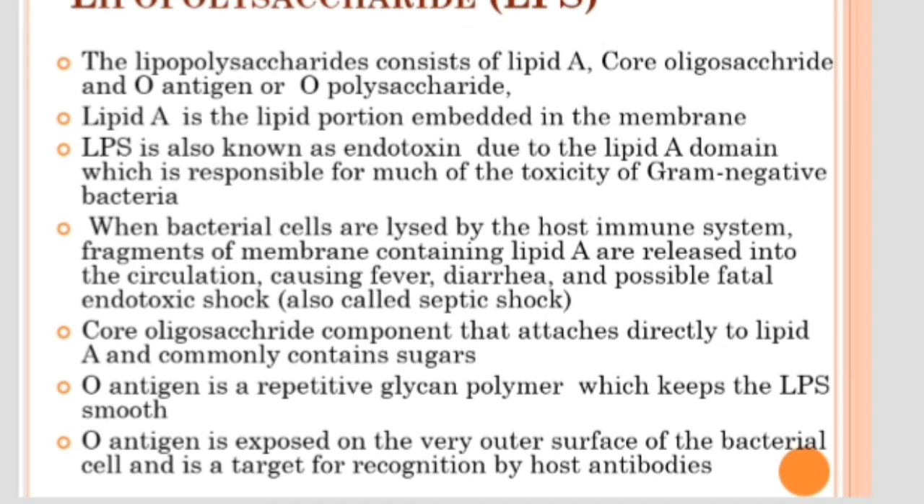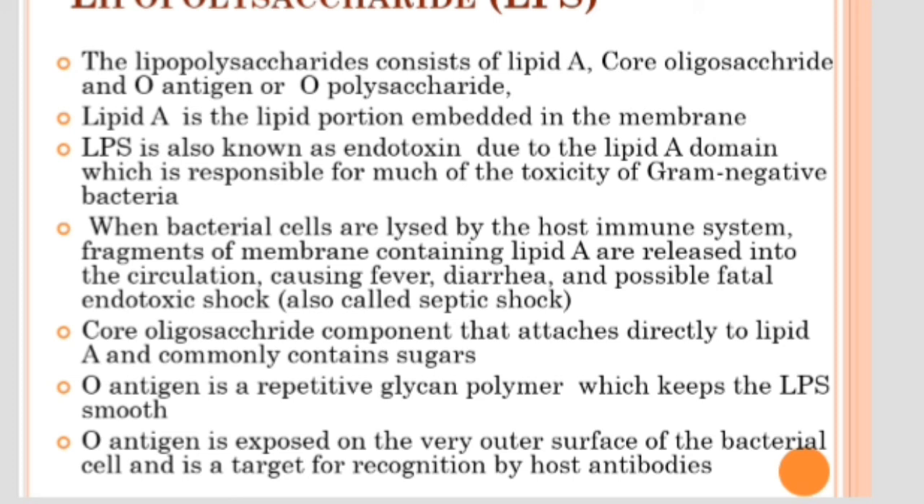The last component is the O antigen, or O polysaccharide. It is a repetitive glycan polymer which keeps the LPS smooth. The function of this O antigen is to keep this lipopolysaccharide smooth, and it is usually seen exposed on the surface of the bacterial cell wall.